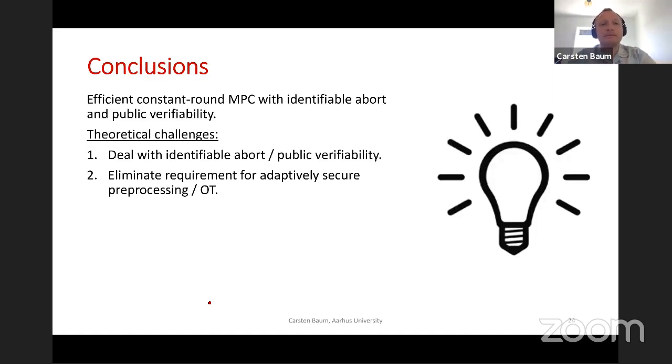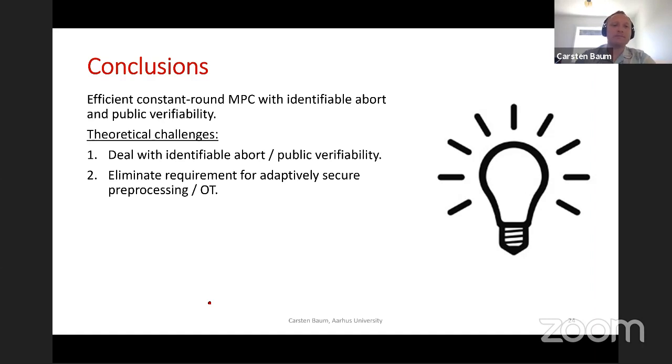Just to wrap up, in our work we construct an efficient constant round MPC with identifiable abort and also public verifiability. The theoretical challenges are to deal with the identifiable abort property and the public verifiability, and to eliminate the need for adaptively secure preprocessing that the IOZ approach had, and we solved this.